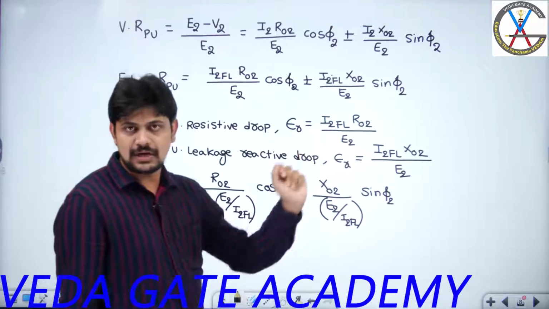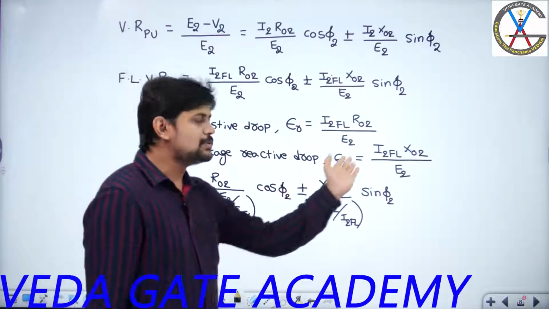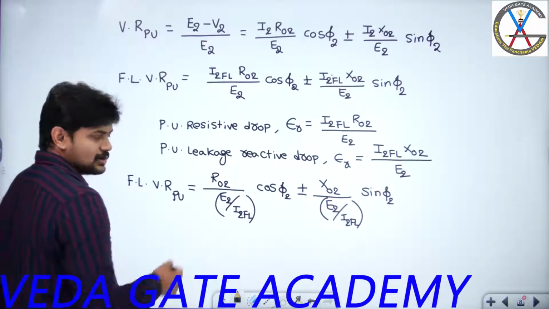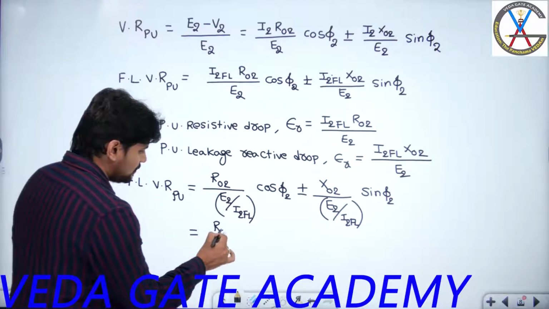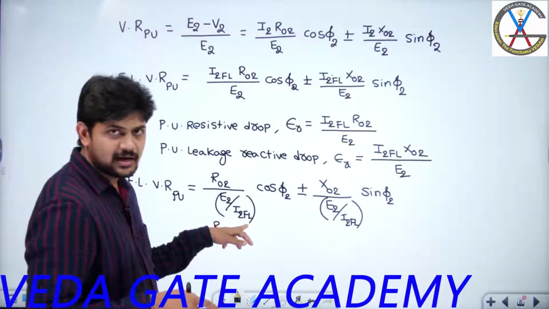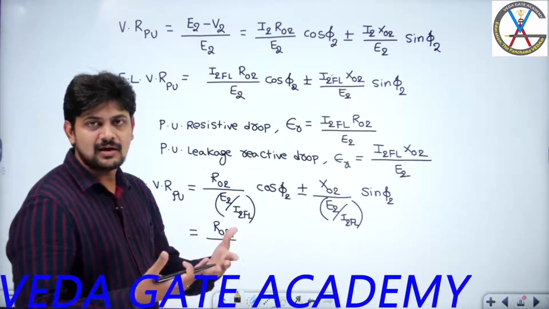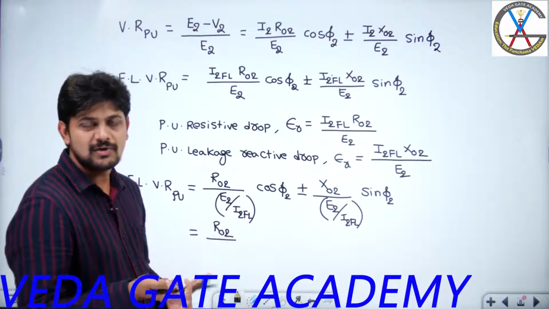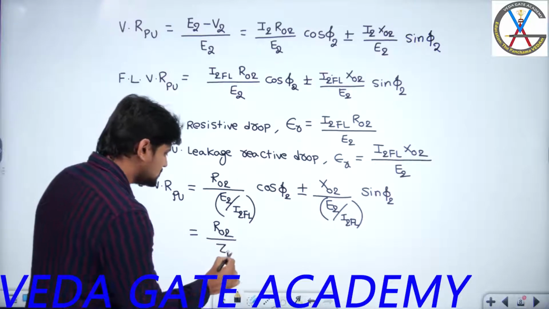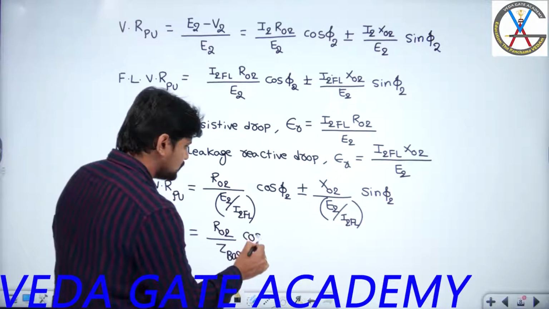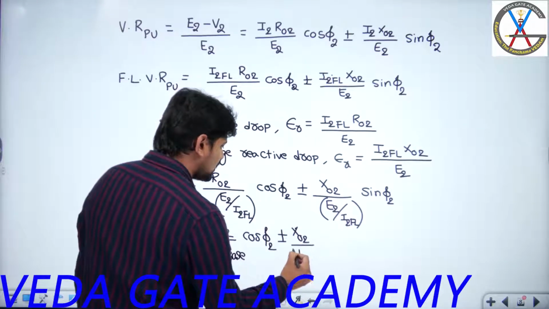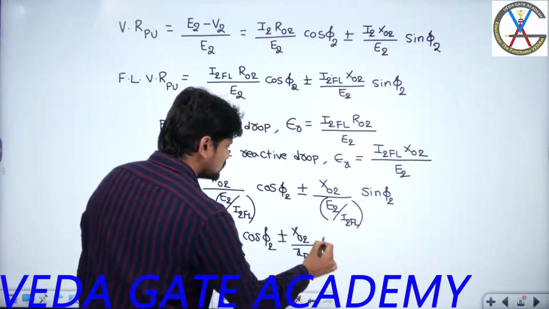Already I told you that in the per unit system, per unit resistive drop is simply called per unit resistance, and per unit leakage reactive drop is simply called per unit leakage reactance. Or else from here also I can get the same conclusion. Please see here: R02 divided by E2, which is the rated voltage on the secondary side, divided by the rated current on the secondary side. Voltage by current gives you impedance, the rated or base impedance. So this is my base impedance into cos phi 2, plus or minus x naught 2 divided by E2 by I2, which is the base impedance, into sin phi 2.